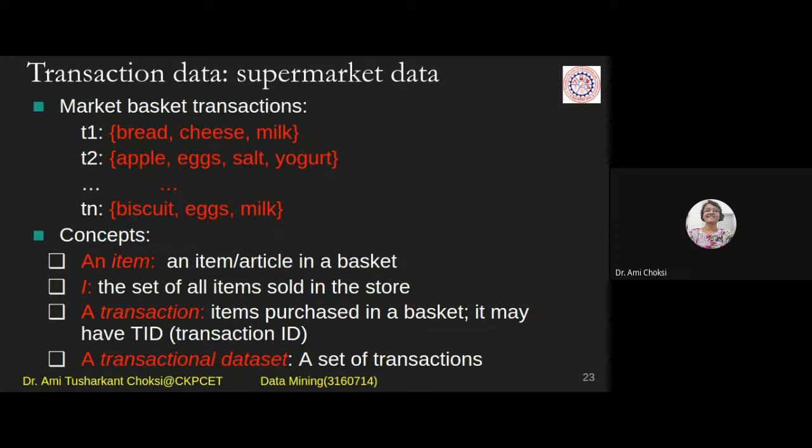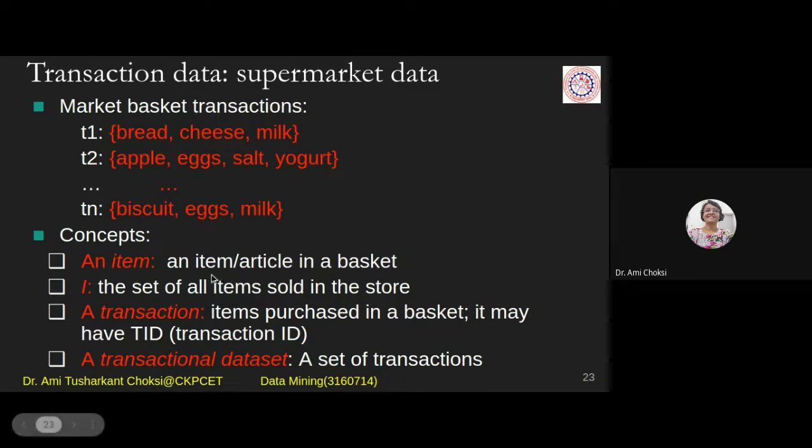where I have just given you the example: bread, cheese, milk. T2 is having, say, apple, eggs, salt, yogurt. TN is having, say, biscuit, eggs, milk. So this can be there. Okay, so what are the concepts related to this?